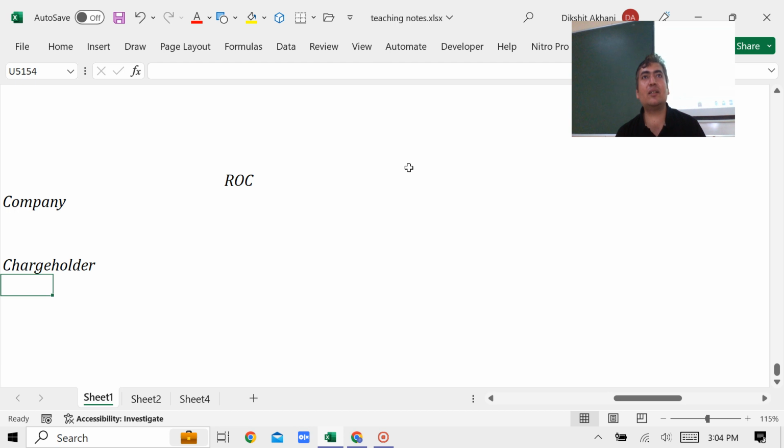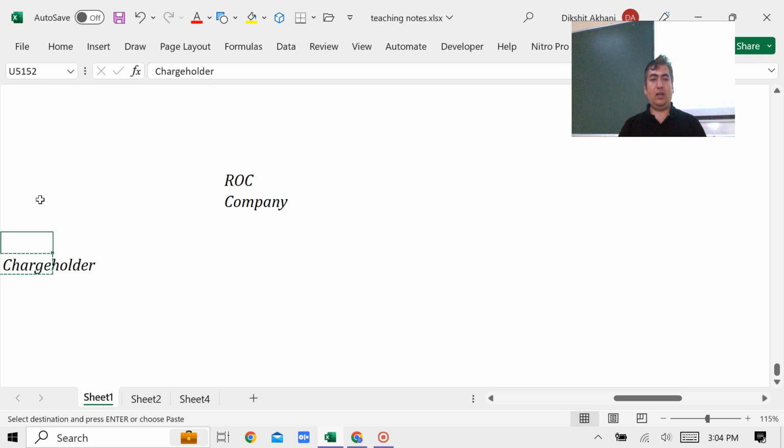श्रेयस, आर यू गेटिंग मी? When charge holder files the form to ROC stating that I have given the loan to company, please confirm this. So here one provision is said, the company is in the capacity of son and charge holder is the friend. बस ये इतना आप समझ लो तो आपको पूरी बातें समझ में आ जाएगी.